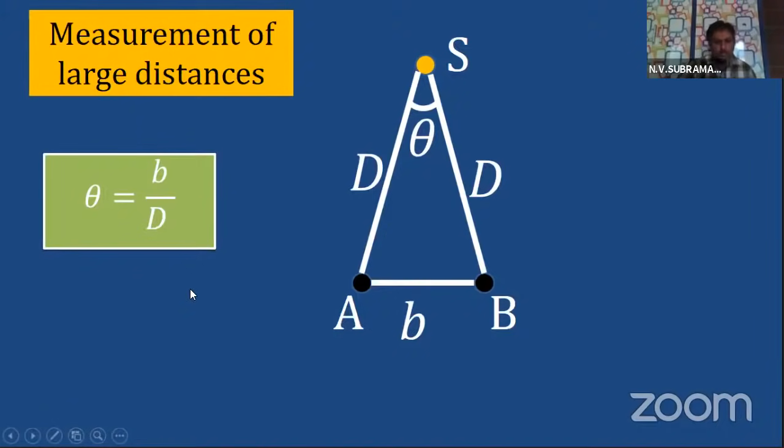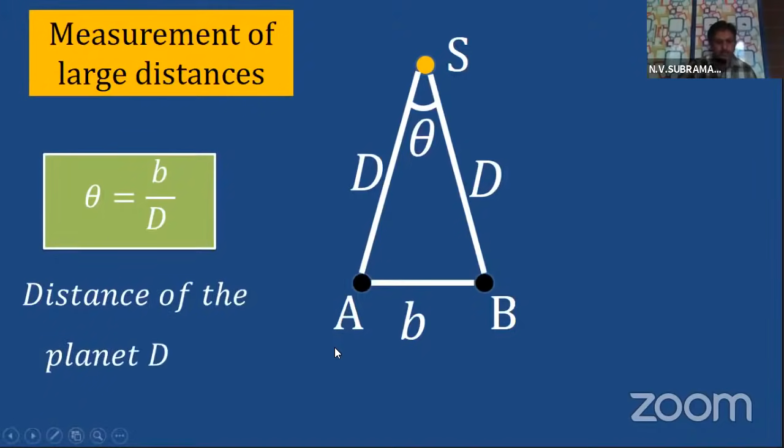How will I get it, you tell me. The distance of the planet, capital D, is equal to b by theta. From this formula, capital D is the numerator, and theta comes to the denominator by cross multiplying.